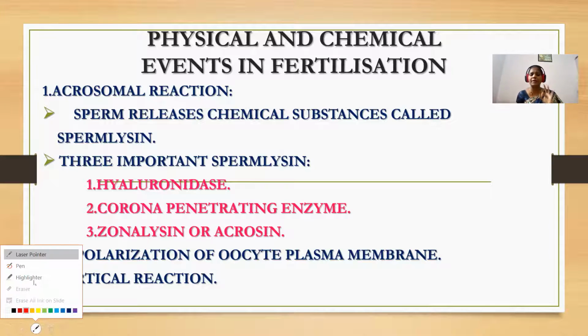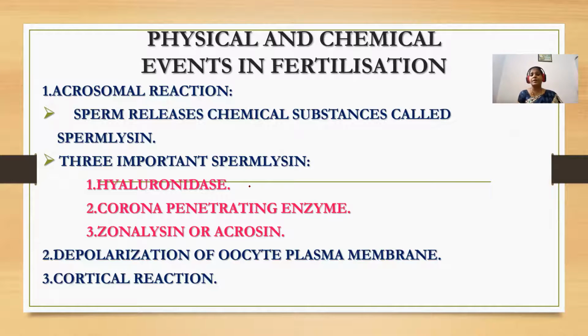So what are the functions of these enzymes? Hyaluronidase can digest the follicular cells present around the ovum. If any follicular cells are surrounding the outer membrane of the secondary oocyte, they will be digested by this enzyme. Then corona penetrating enzyme, as the name itself says, digests the corona radiata. The corona radiata is a layer of follicular cells which is present outside the zona pellucida.